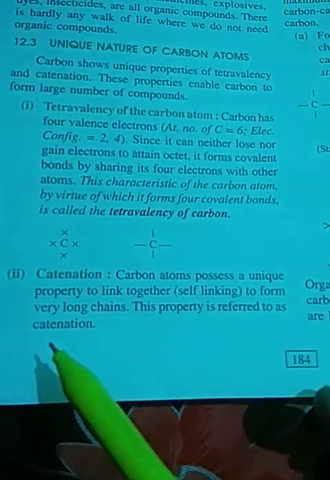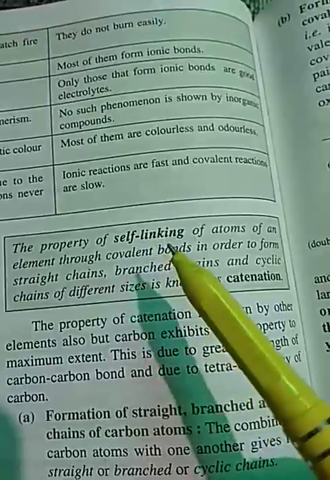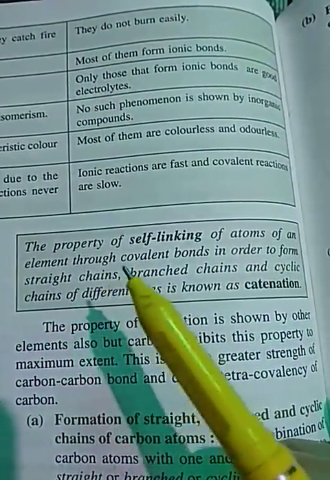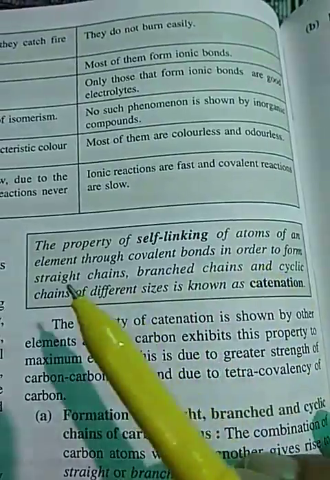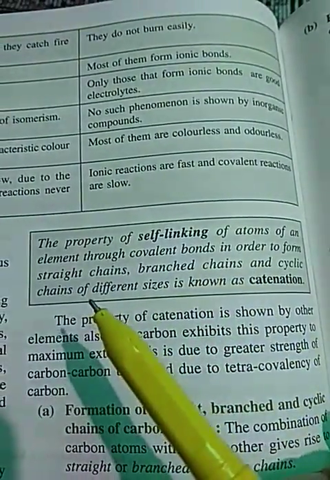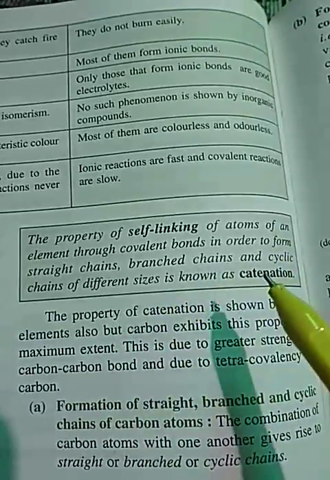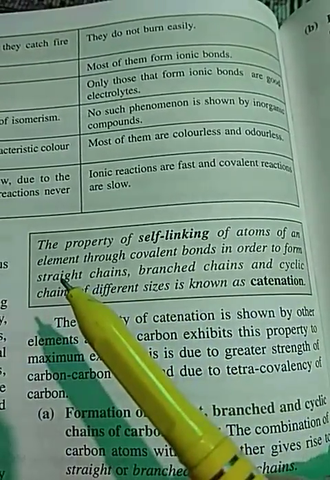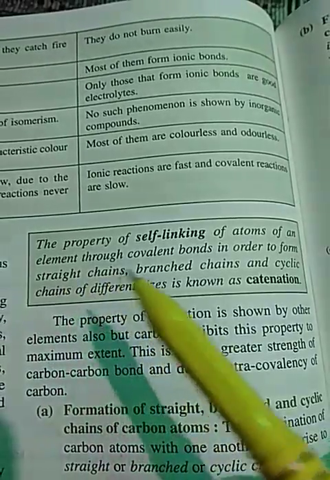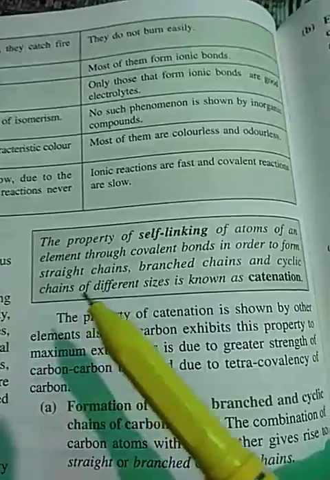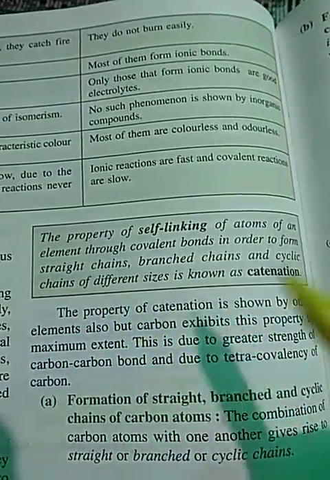So what is catenation? Catenation is the property of self-linking of atoms of an element through covalent bonds in order to form straight chain, branch chain and cyclic chain. This is called catenation. Once again, it will be a new term for you: straight chain, branch chain, and cyclic chain. We will see it right now.